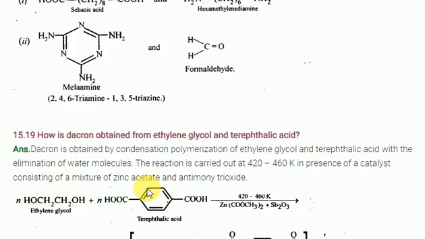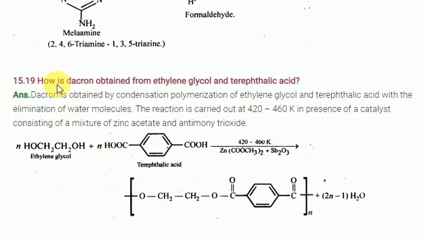Next question: how is Dacron obtained from ethylene glycol and terephthalic acid? Dacron is obtained by the condensation polymerization process. Here one OH group is lost, and one H is lost, by using some catalyst. Dacron is obtained by condensation polymerization of ethylene glycol and terephthalic acid with the elimination of water molecules.